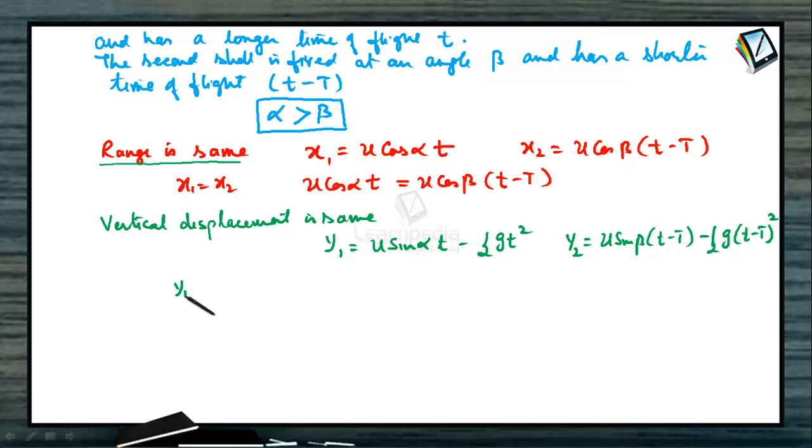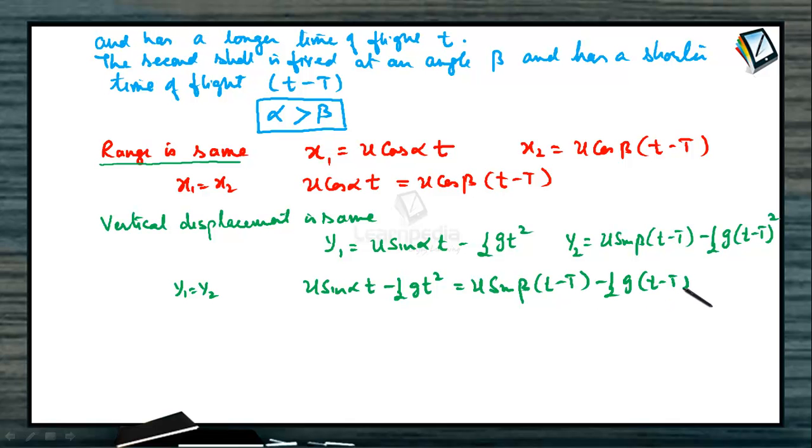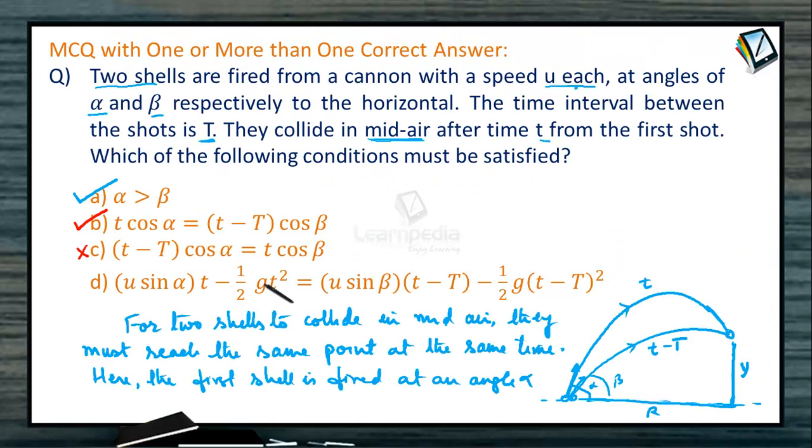Now, given to us, y1 also should be equal to y2. So let us equate these two. u sin alpha into t minus half g t square should be equal to u sin beta into (t minus capital T) minus half of g into (t minus capital T) whole square. So even option D is the correct option. Option D is also correct.